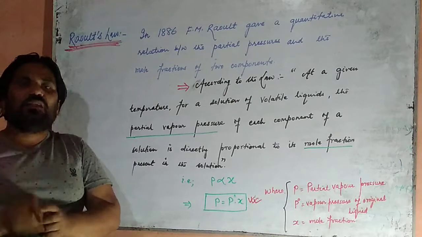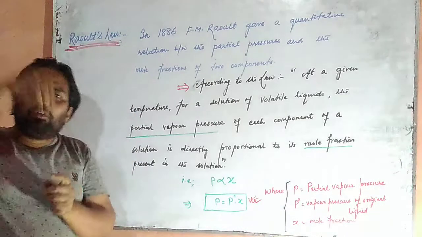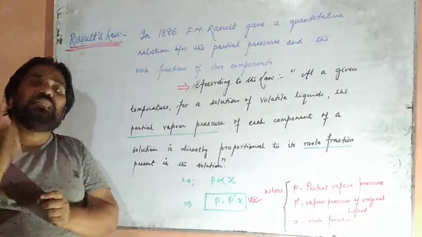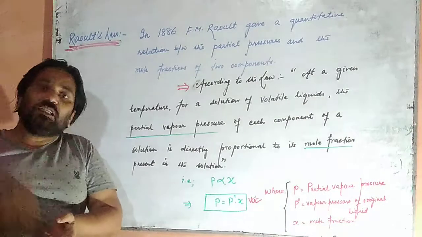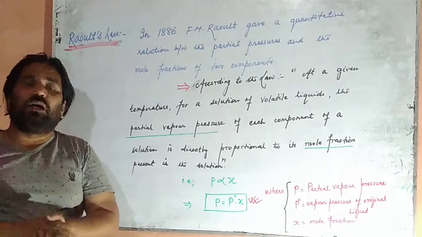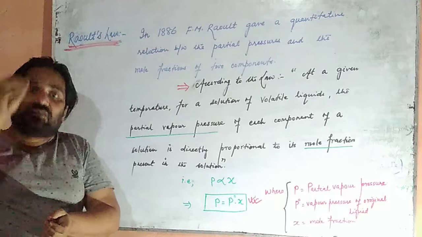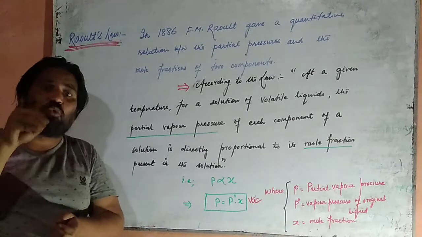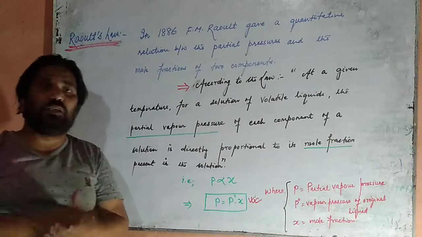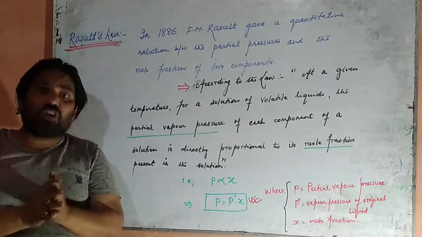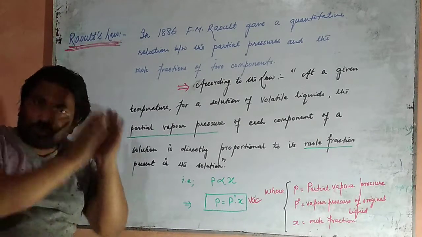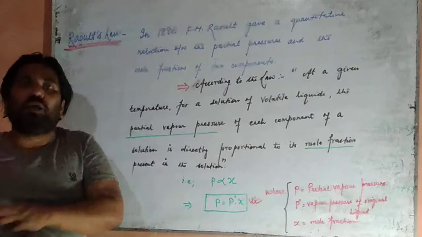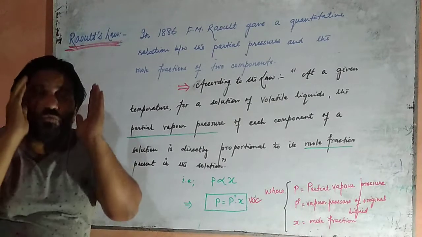It means that this law is applicable for binary solutions, and always remember that a binary solution should be a liquid solution of volatile liquids. It means that both the components, solute as well as solvent, should be volatile.